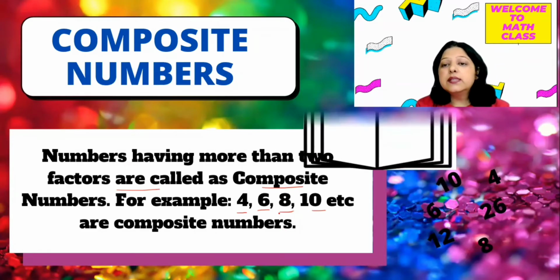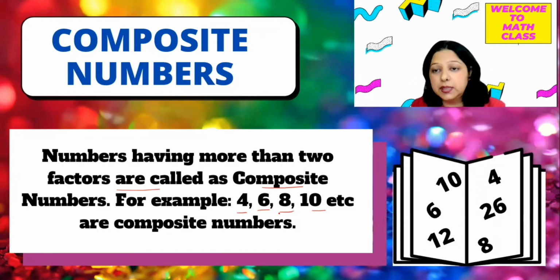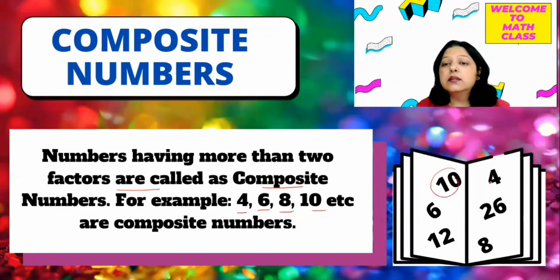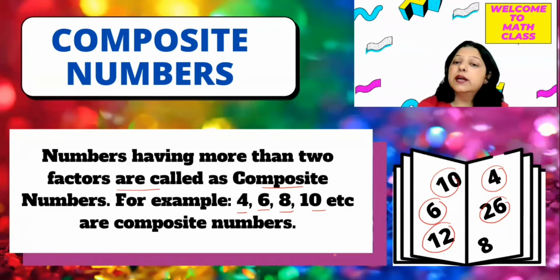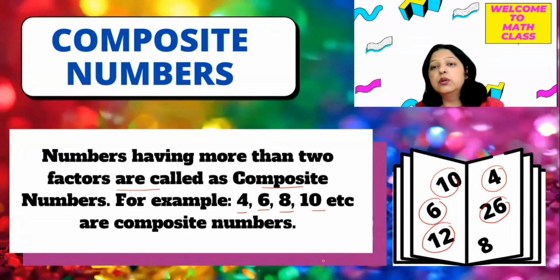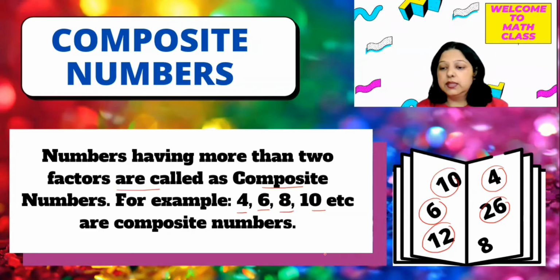So let's see some other examples here. This book has all the prime numbers and all the composite numbers here. So you can see in this picture, all these examples are of composite numbers. 6, 26, 12, all these are composite numbers. Why? Because they have more than two factors. For example, 6 you can divide by 2, by 3, and by 6. So they don't have only two factors. They have more than two factors, so they are called composite numbers.